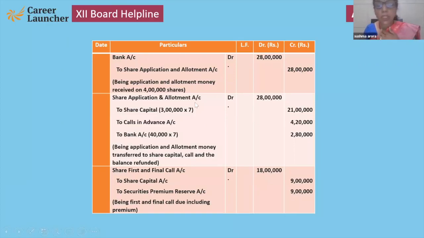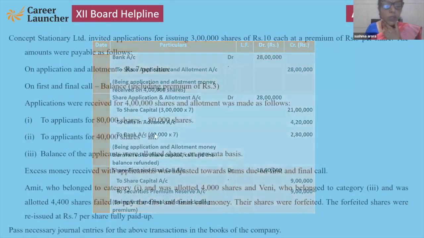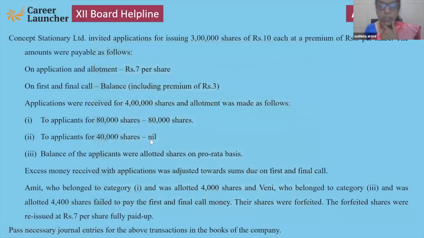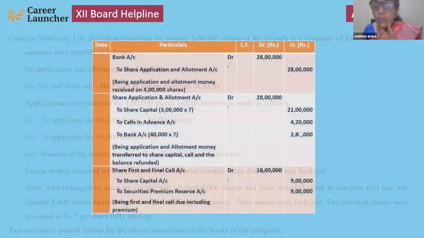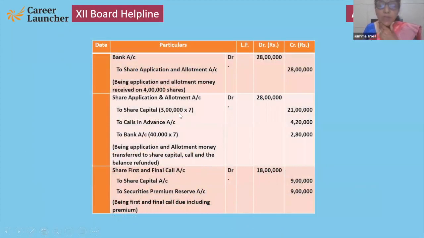Okay. Now share capital is 7. Call in advance is 4,20,000. Refunded 40,000 shares. See, 40,000 completely rejected. Simply 40,000 into 7. Then see, application and allotment is combined. So now first and final call will be made.